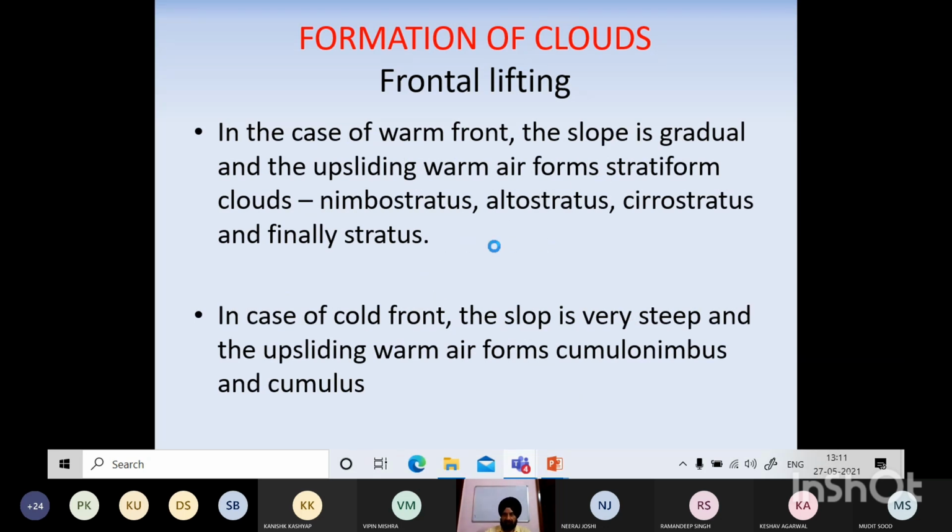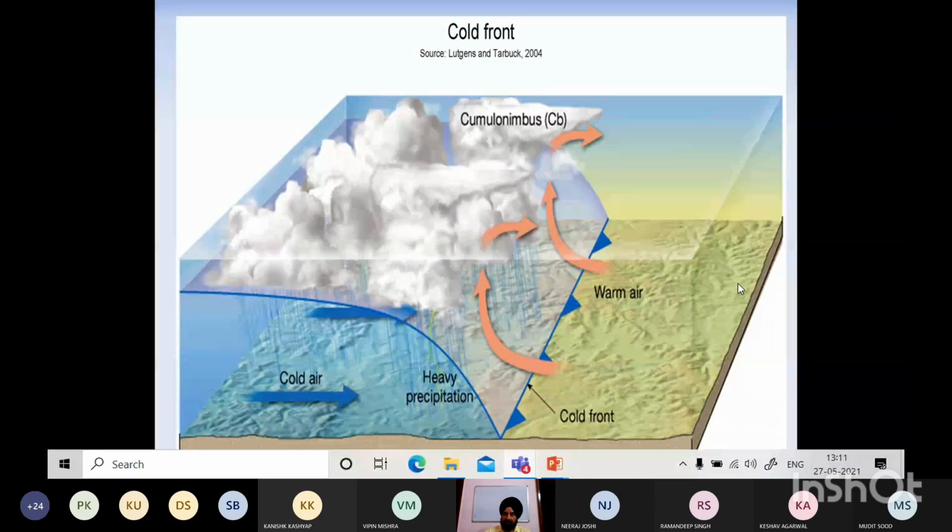Now you can see from this figure that there are two different air masses basically coming. This is the warm air and this is the cold air. So cold air has a tendency to lift up this warm air. So this is the cold front, what we call the cold air mass is blowing towards this warm air mass. So ये दोनों जब मिलेंगे, इनकी जो boundary है, that we call a front.